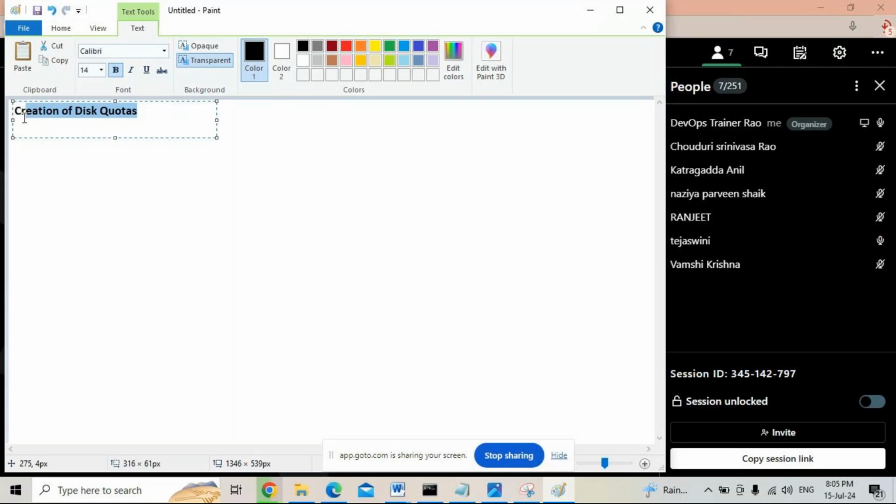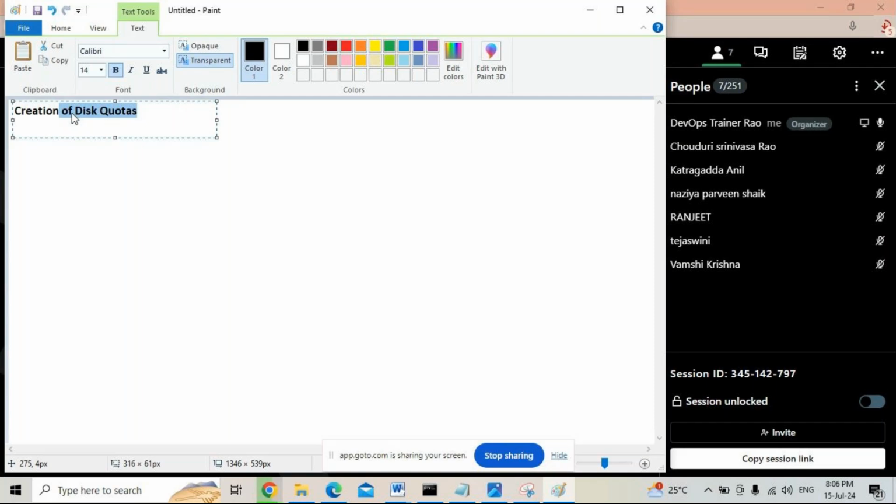So what do you mean by quota? Quota is nothing but allocating space to the user home directory. In AWS we discussed that when we create the EBS volume, the maximum size of an EBS volume is 16 terabyte. In Linux also, when we create the file system, the maximum file system size we can create is up to 16 terabyte.